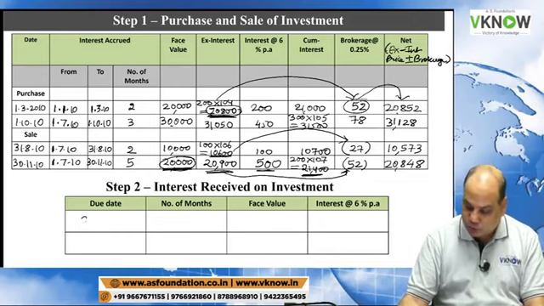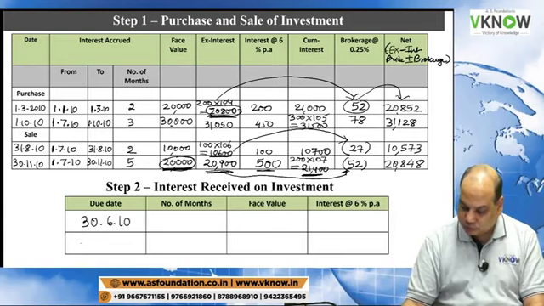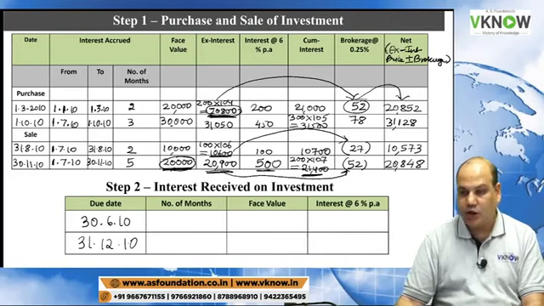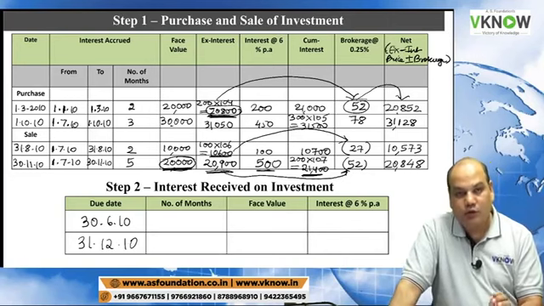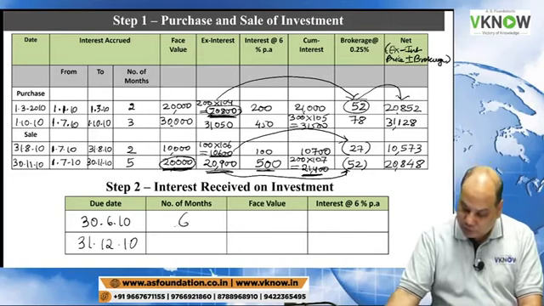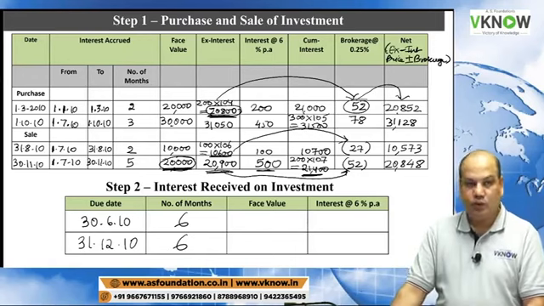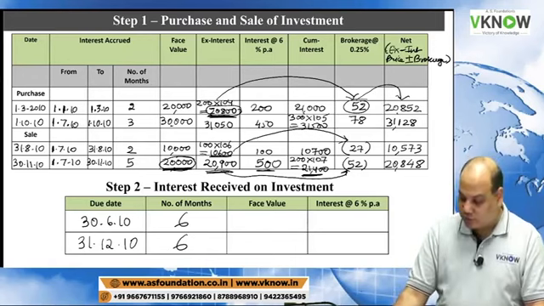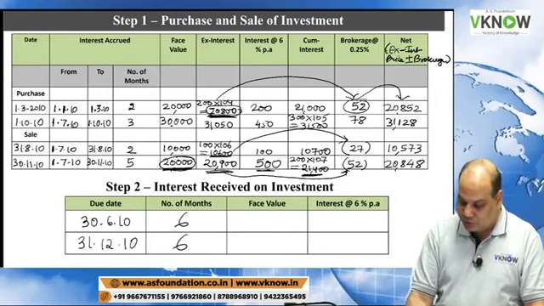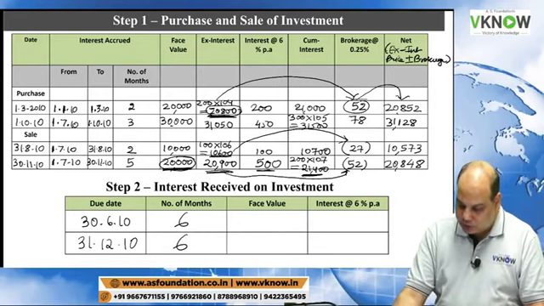So there will be two due dates on which we are going to receive the interest: 30th June 10 and 31/12/10. Number of months will be 6 and 6. What about the face value?